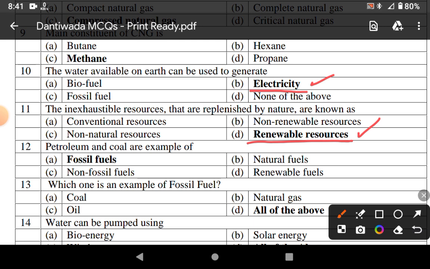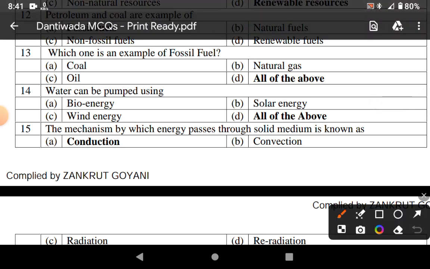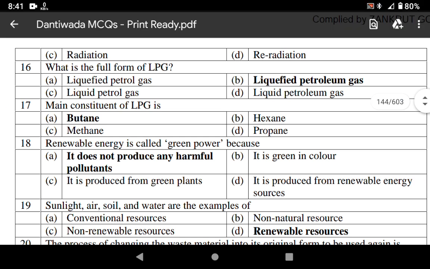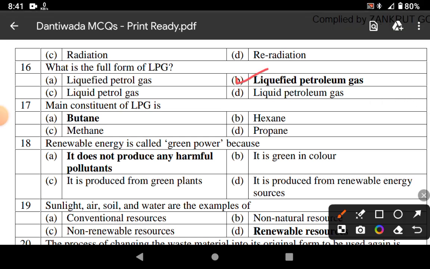Petroleum and coal are examples of fossil fuels. Which one is the example of fossil fuels? All of the above. Coal, oil and natural gas are examples of fossil fuels. Water can be pumped by using bioenergy, wind energy and solar energy. The mechanism by which energy passes through soil medium is known as conduction. What is the full form of LPG? Liquefied petroleum gas. Main constituent of LPG is butane.